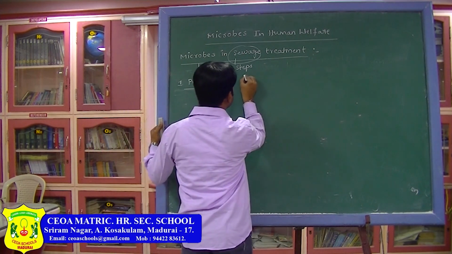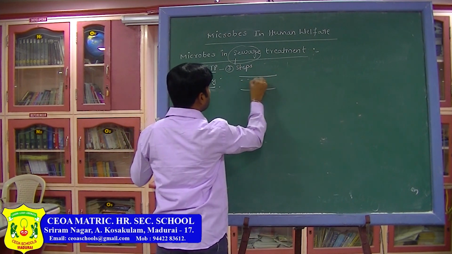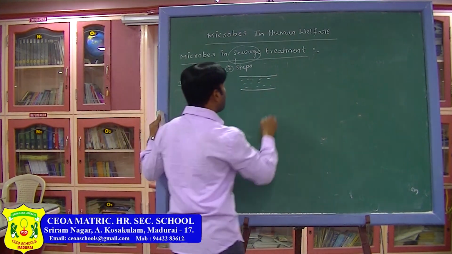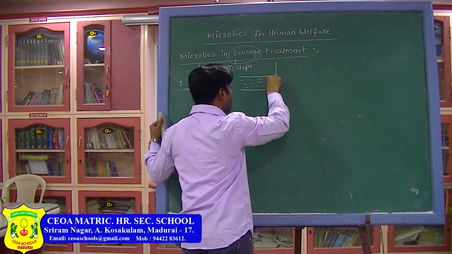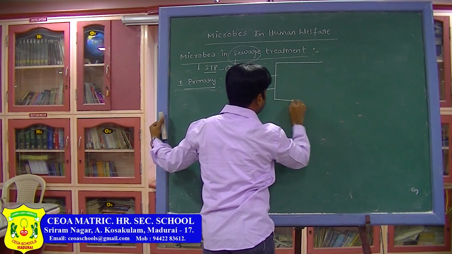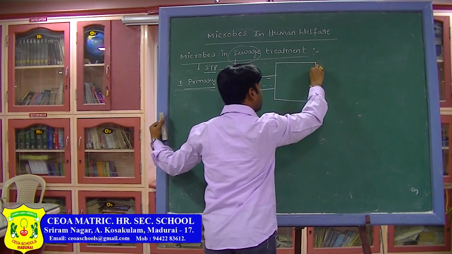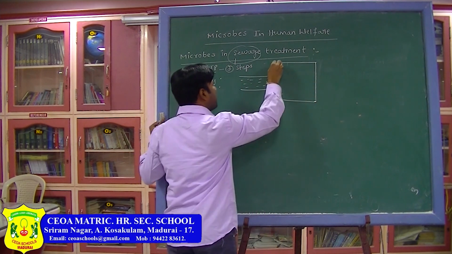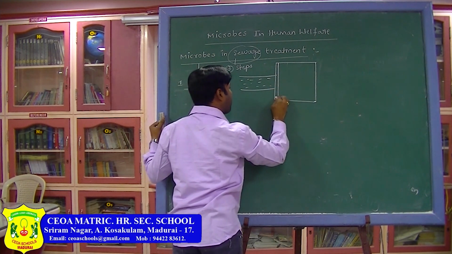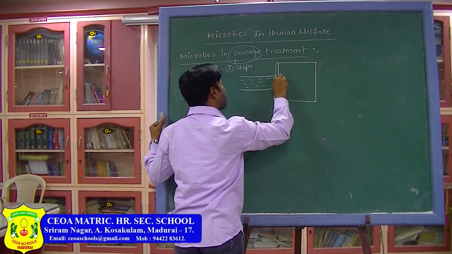In this, first, this is the drainage or sewage water. Now, this water, what we are doing? We are sending it into a primary treatment plant. So, this is the primary treatment plant. It consists of a grill bar, meaning an iron bar.